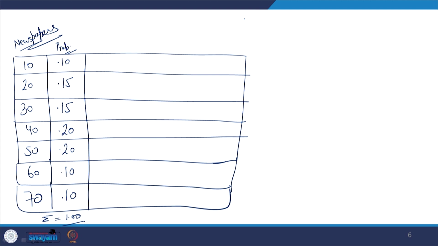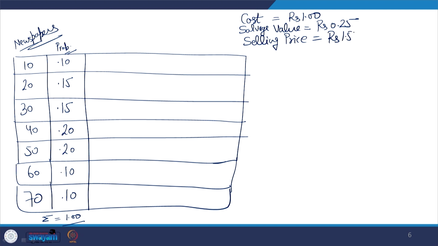Now, the cost price as we considered in the last case is rupees 1. The salvage value, let us say we introduce this time, is 25 paisa. The selling price is rupees 1.50. So, now let us calculate the cost of overstocking, or cost of excess, and the cost of shortage.